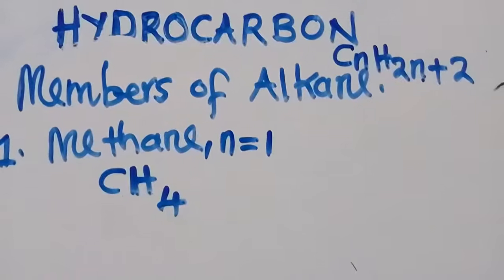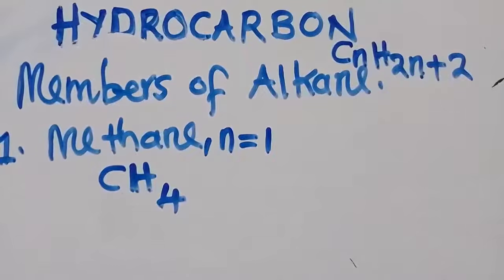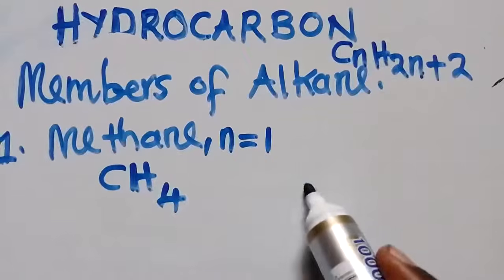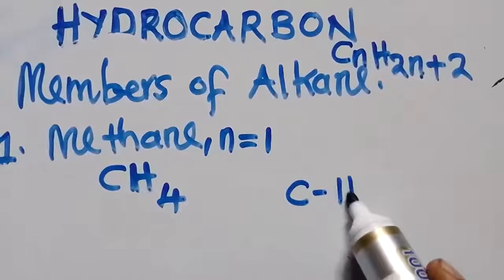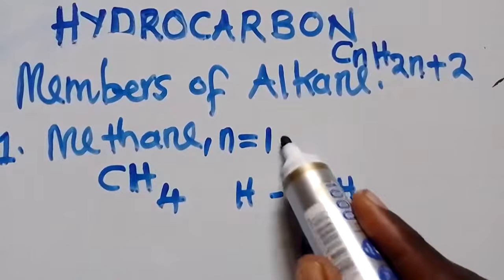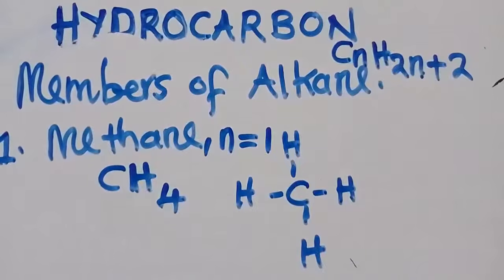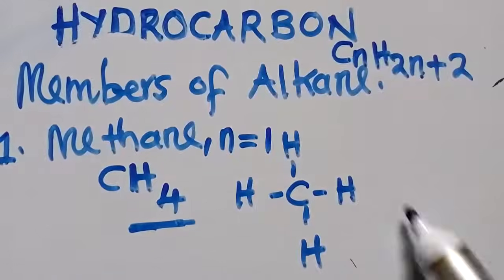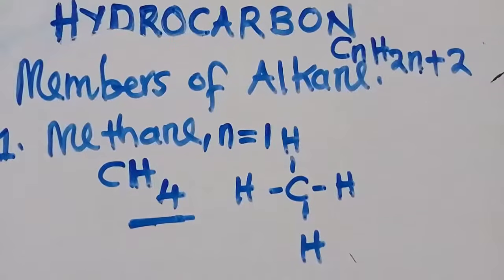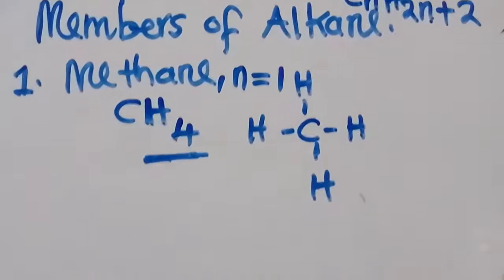Now, what if we want to write the structural formula? One carbon surrounded by 4 atoms of hydrogen. Like this, hydrogen this side, hydrogen this side, hydrogen this side, hydrogen this other side. So this is how we write methane. This is the chemical formula. This is the structural formula. Make sure you understand this part, you get this part correctly, so that each and every question that may come in an exam, you understand it.